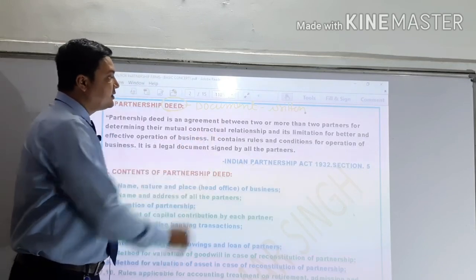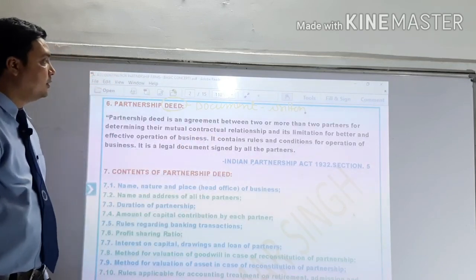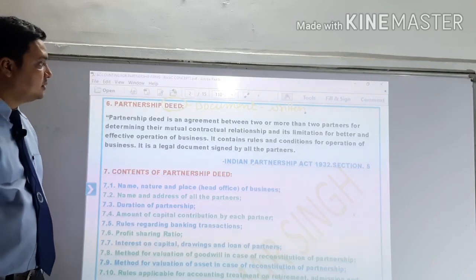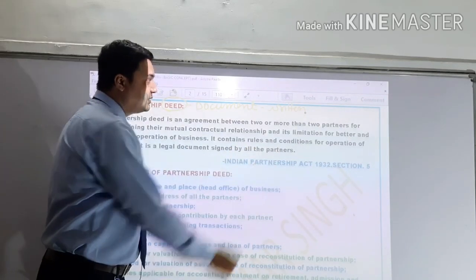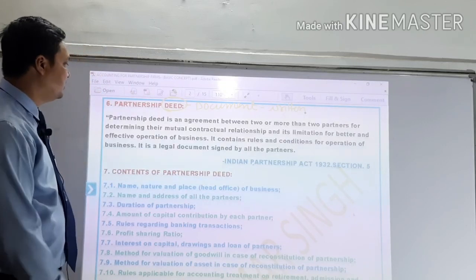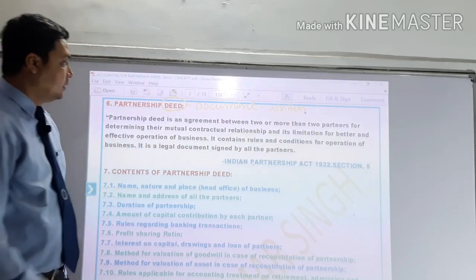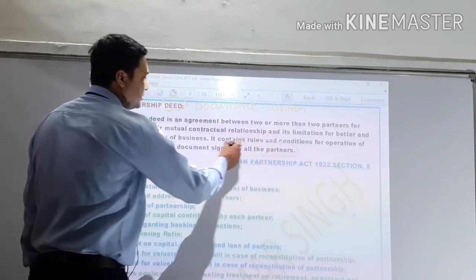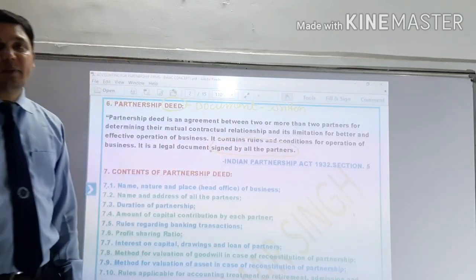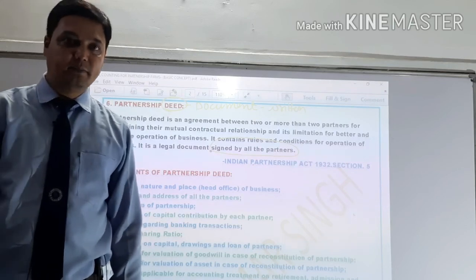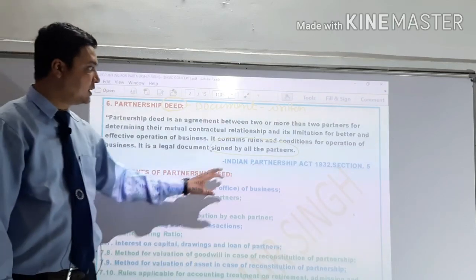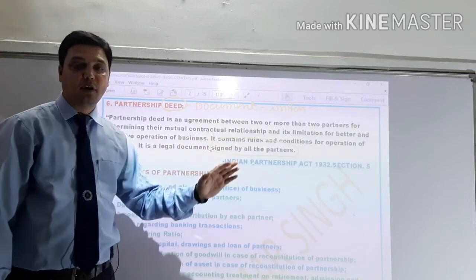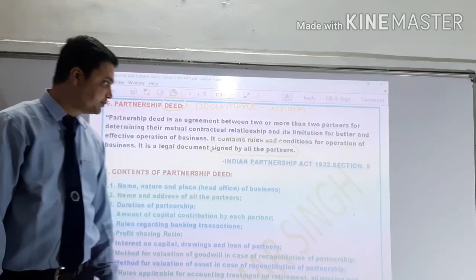It contains rules and conditions for the operation of business, for better and effective operation. It is a legal document. Most important, it is signed by all the partners. That means all the partners agree to whatever terms, conditions, rules and regulations are written here for the partnership firm.